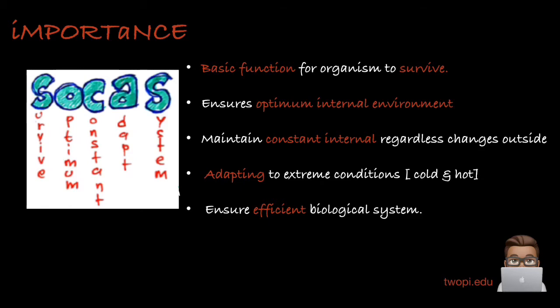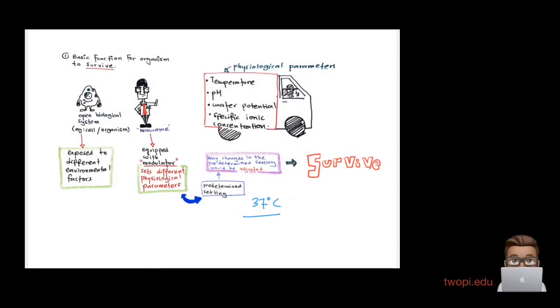And last, homeostasis ensures efficiency, that means no waste. Efficient means zero waste. When you talk about 100% efficient, it is zero waste of the biological system. The biological system that we have in the body should be efficient, so that is important. Now let's look into detail at the first importance of homeostasis.